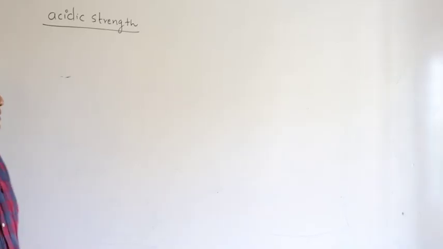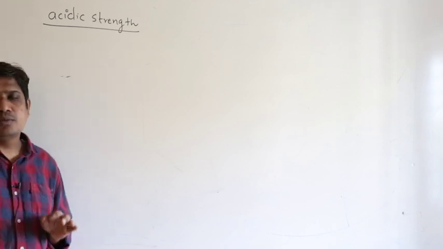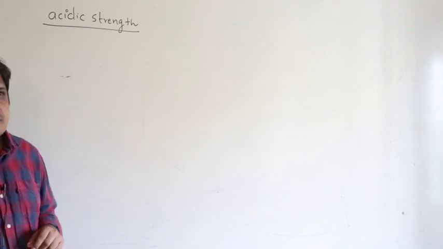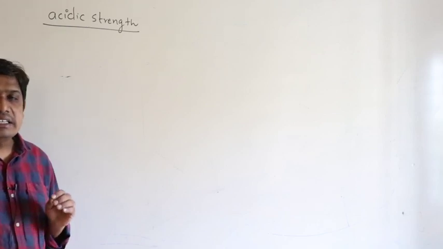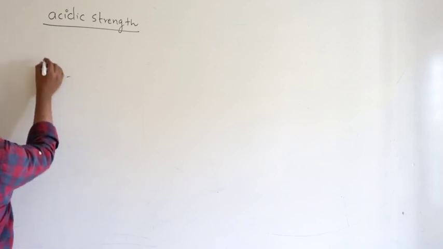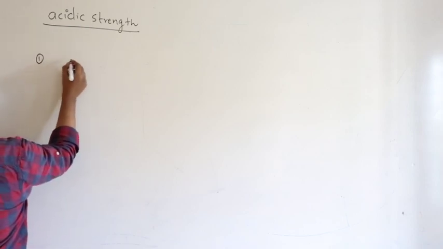So, acidic strength. All are monobasic acids. That means there is only one ionizable hydrogen. But which is the stronger acid among them? We have to see the one which easily releases H+ ion. I can explain the same thing by two concepts.